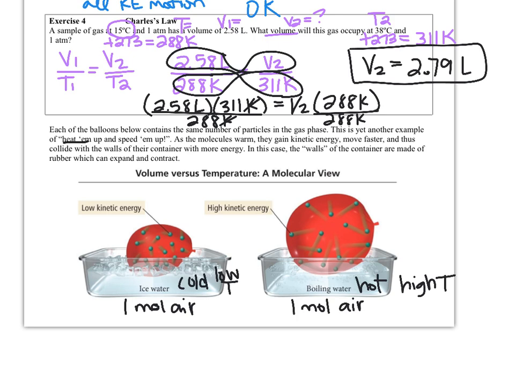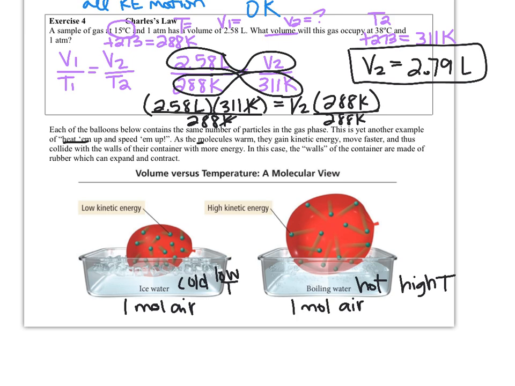So what do you notice happen when you put it in the cold? What we see happen is that the molecules are going to slow down. And so when they have lower kinetic energy, they have less molecular motion. That means they're going to have fewer collisions with the container. So the volume has to shrink to keep the pressure the same. The whole purpose is to maintain constant pressure. So it decreases volume so that it can keep the pressure equivalent to what it was initially.